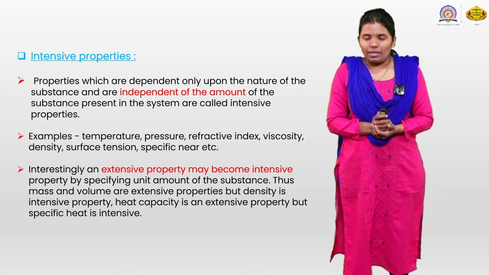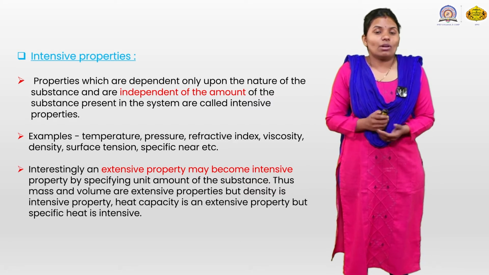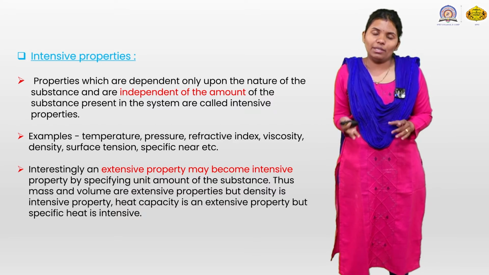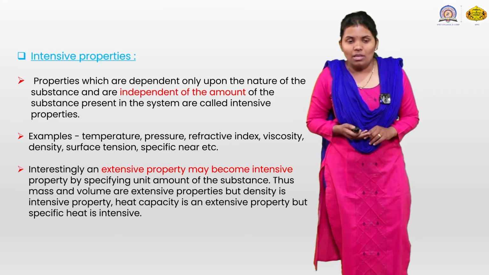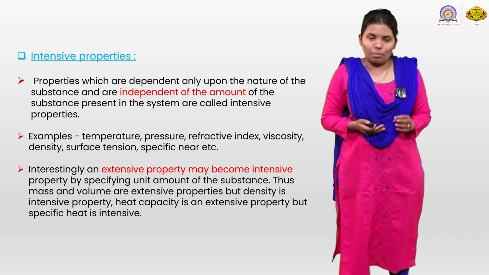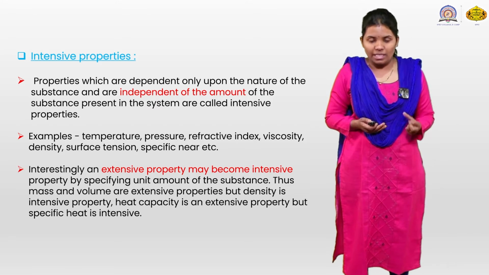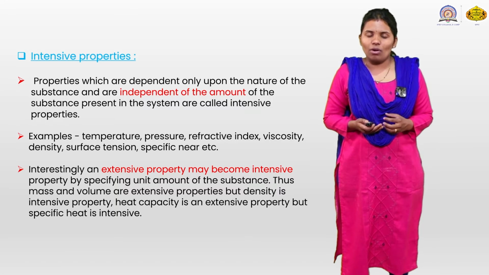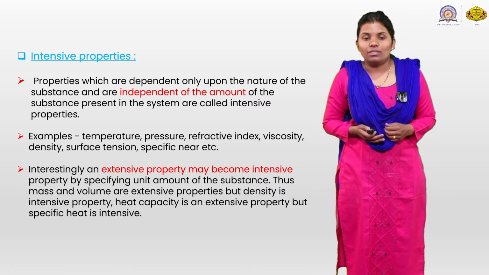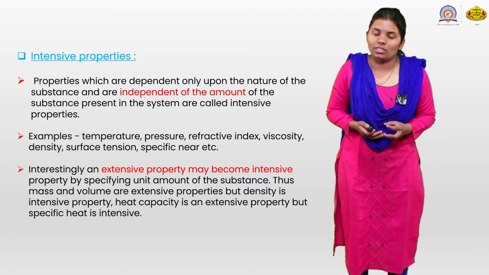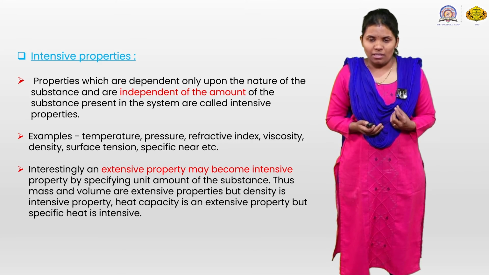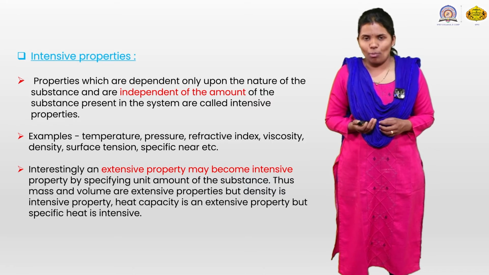Examples are temperature, pressure, refractive index, viscosity, density, surface tension and specific heat.